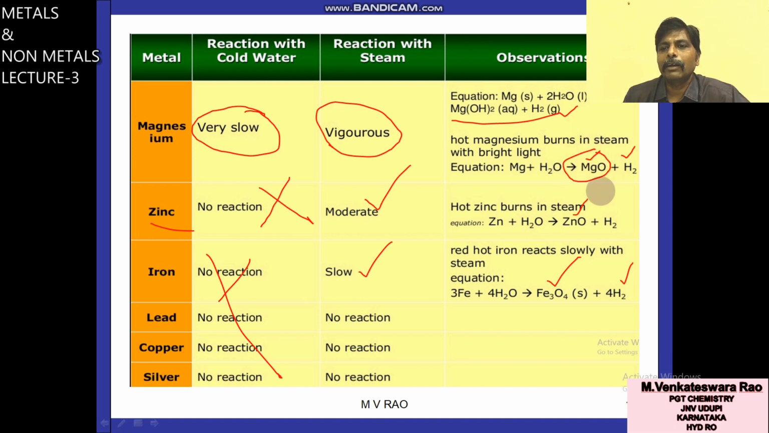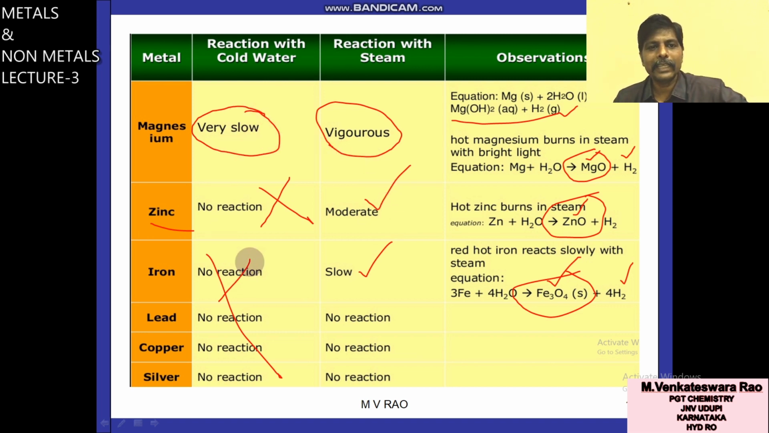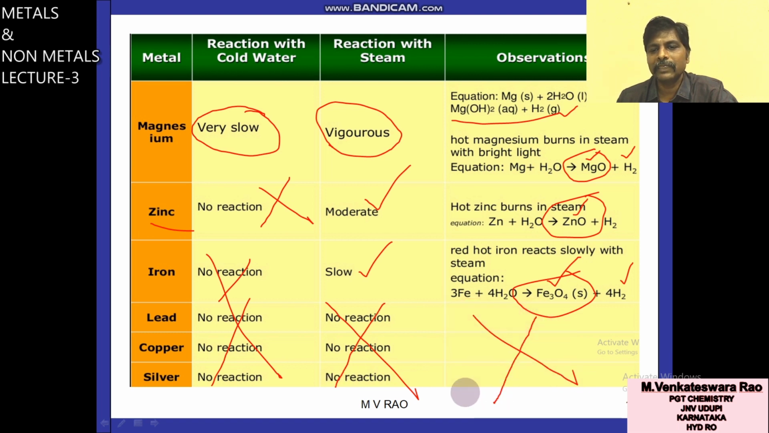Here product is oxides, oxides, oxides. In earlier case, what is the product? Hydroxide. If metal reacts with cold water, that product is hydroxide. Here there is no reaction with cold water, hence what is the product? Oxide. Next, lead, copper, silver: no reaction with cold water, no reaction with steam also. That means no reaction with water, either cold water or hot water or steam. It is the comparison of reactivity of metals with water.